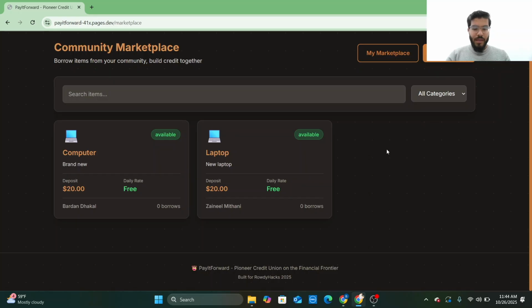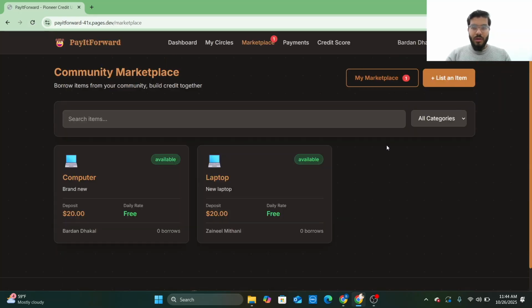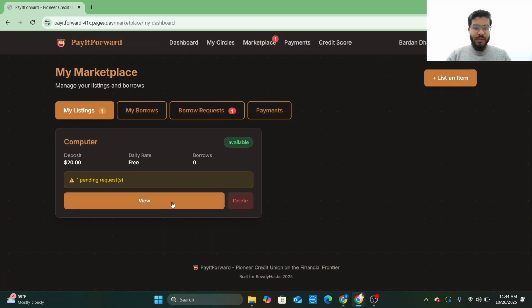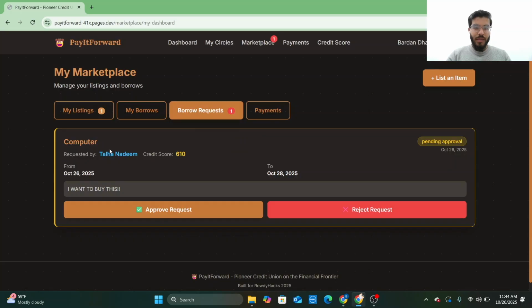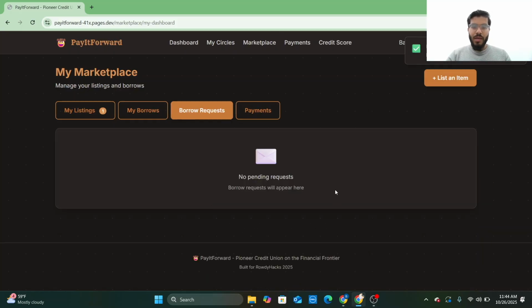So now, if I go back and refresh my page, I'll get the notification on both ends that something has been triggered, and you can see my listing right here, and he sent a borrow request. So for example, on the other end, this person with a credit score of 610 is trying to get authorized. He said I want to borrow this. So you can just say approve request, and it will automatically approve the request.